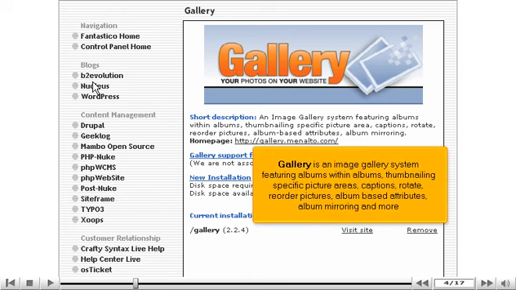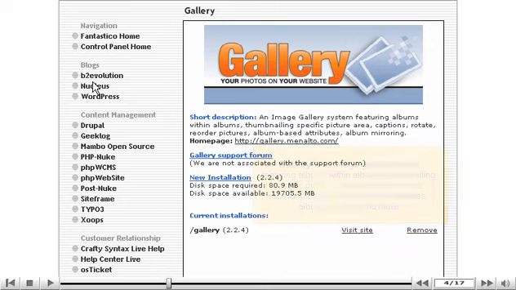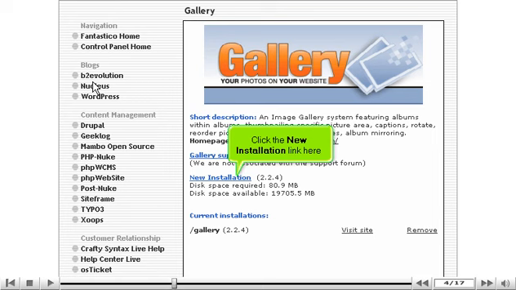Gallery is an image gallery system featuring albums within albums, thumbnailing specific picture areas, captions, rotate, reorder pictures, album-based attributes, album mirroring, and more. Click the New Installation link here.